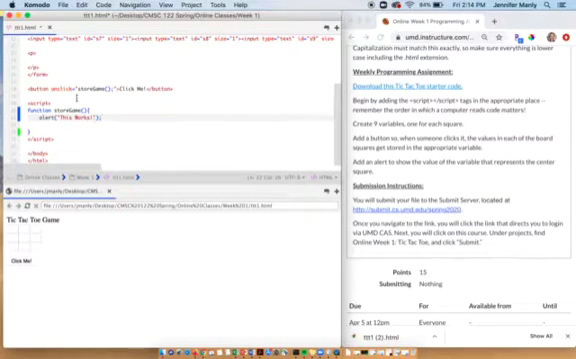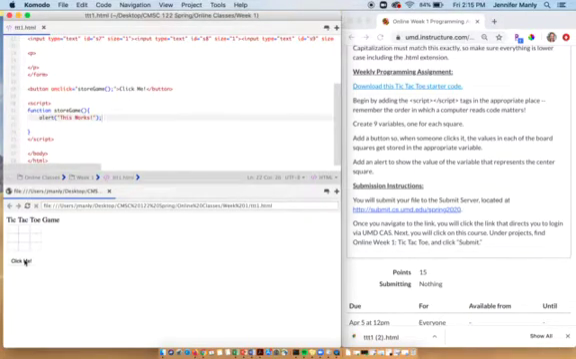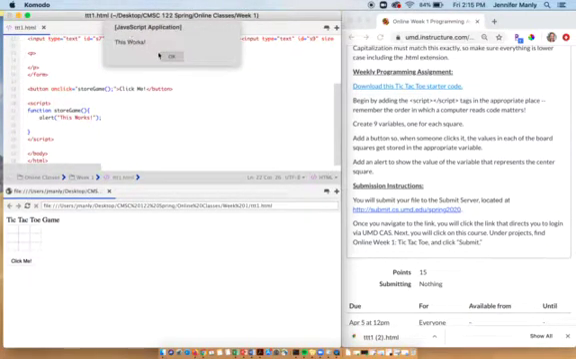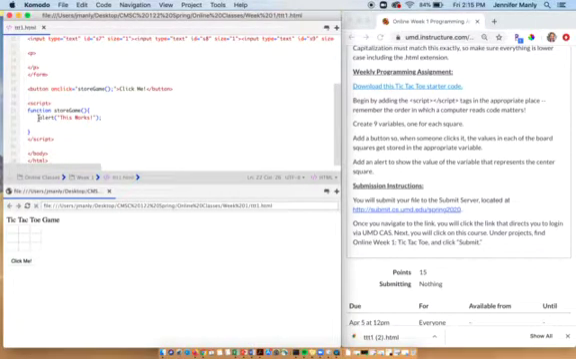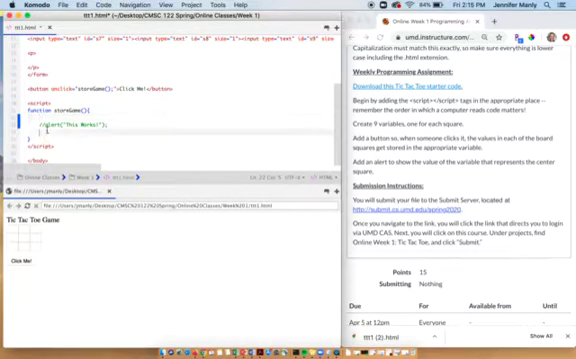So if we've done this correctly, when we click this button, we're going to pop up an alert that says this works. So make sure you save, and then click me, and it works. All right, so we're going to go ahead and turn off this alert for now by using a comment. And eventually, that alert is going to show the value of the variable that represents the center square, which is the requirement for this assignment. But for right now, we're just going to turn it off.